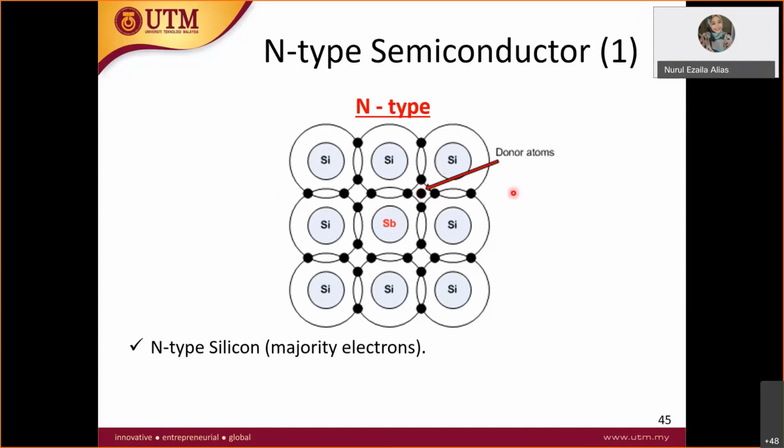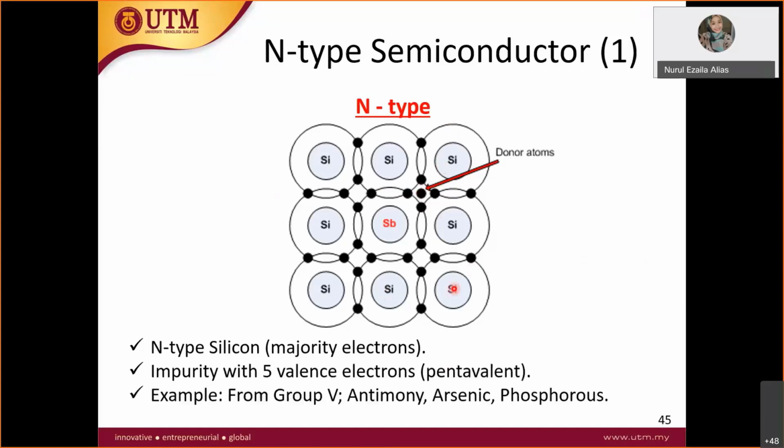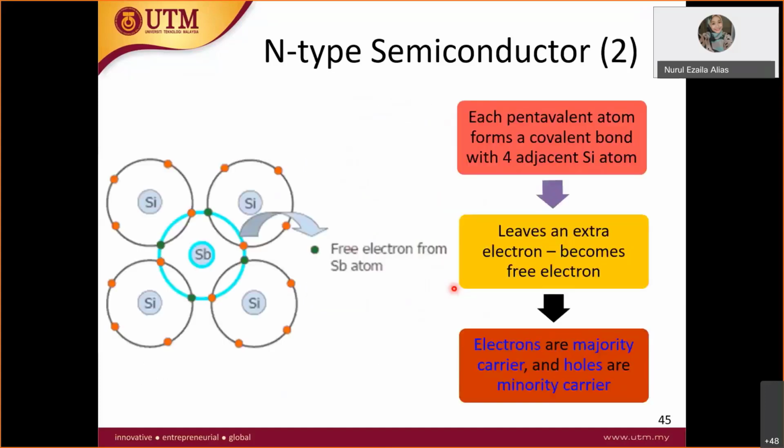The majority carrier in N-type is the electron. This donor electron is in excess. So Sb is antimony. Thank you.